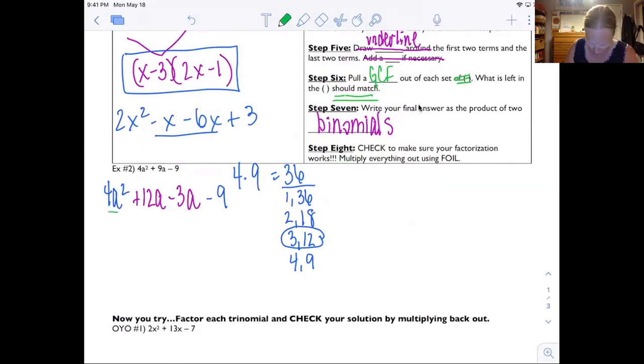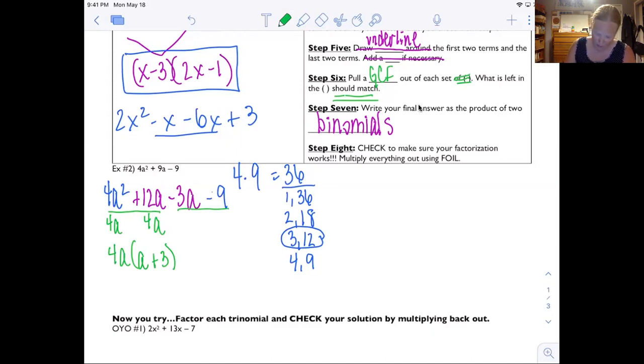Okay, I'm going to underline each set so I can see them clearly. I'm going to pull the GCF out of the first term, or the first set, and the GCF is going to be a 4a. So I'm going to write it this time because I think that's nicer. I get a 4a. What's left is a plus 3. Okay. Now, again, I need to pull it out so what's in the second parentheses matches, and again, I have a sign change, so that means I got to pull out a negative something.